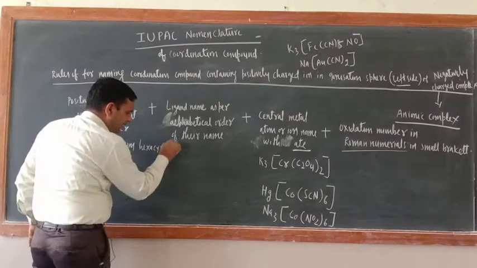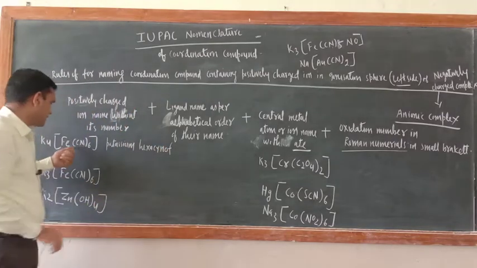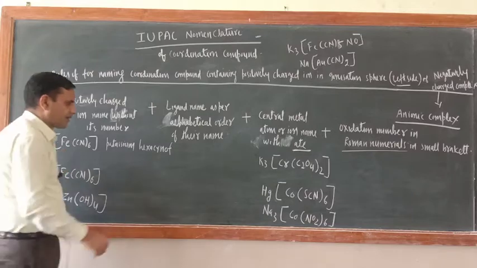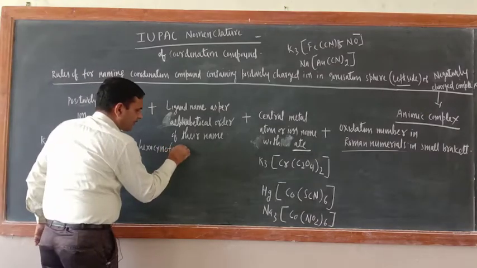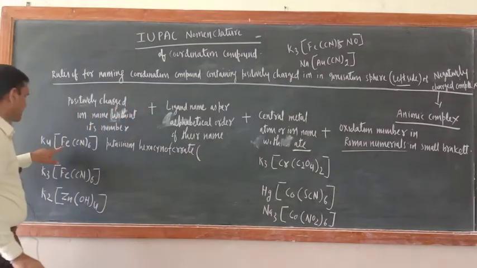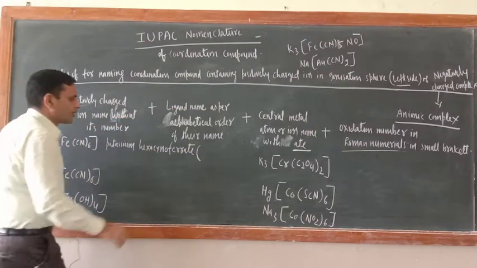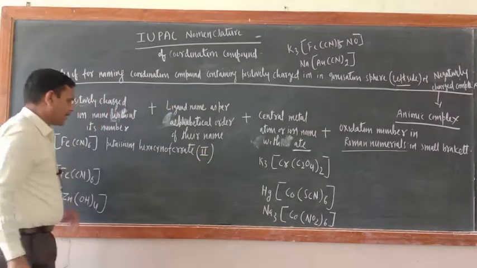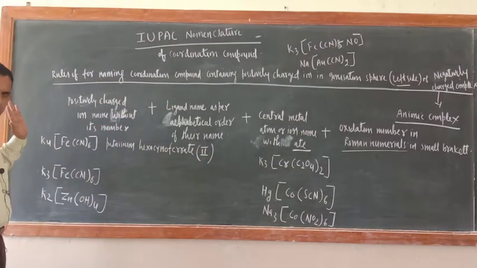Then what should be there? Gap should not be there here, because we are naming the entity which is present in the coordination sphere. Ferrate, ate word I added here. Now what is the oxidation number of iron here? 2. So Roman numeral in small bracket. Over. Name is over. Correct or not?